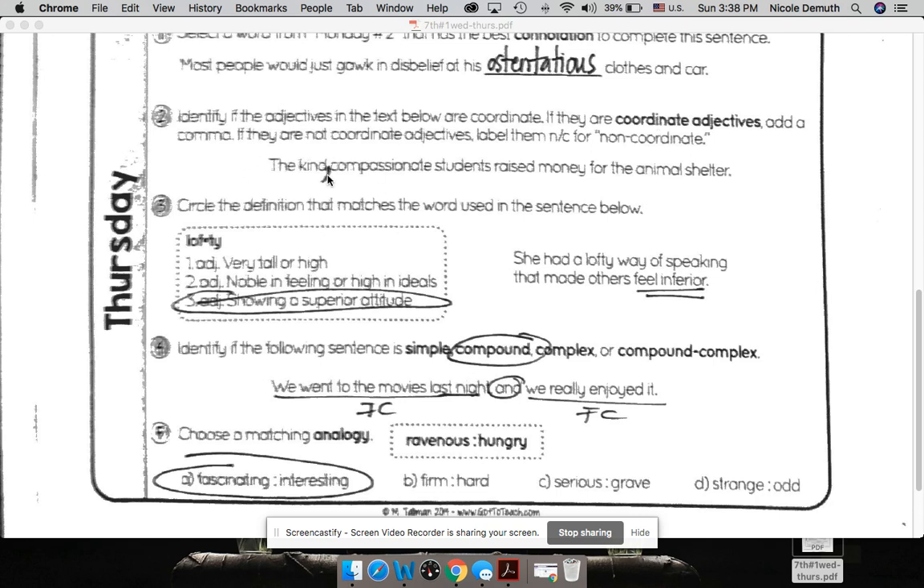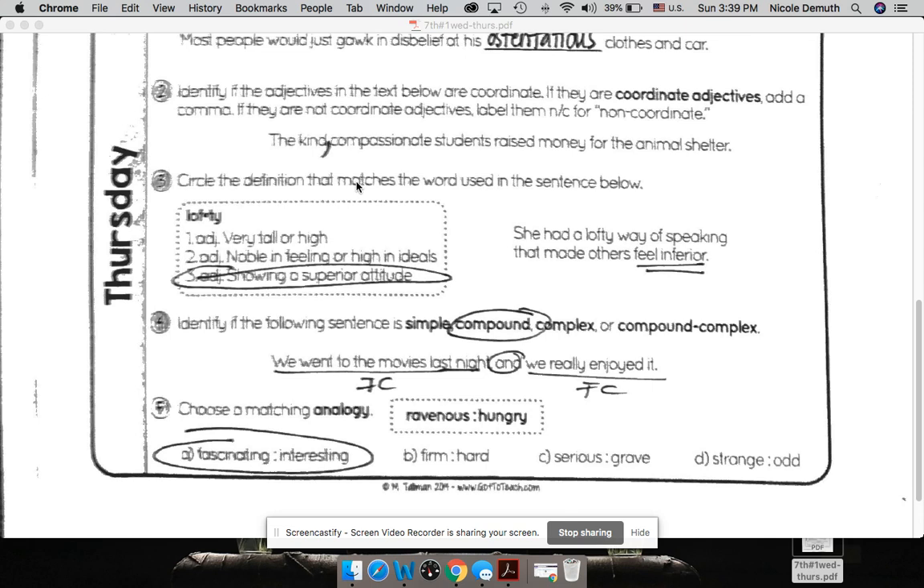If you cannot do that, so if they don't make sense by putting an and here, they're not coordinate. If you cannot reverse them, they're not coordinate. Okay. So again, more on that in 7th grade.